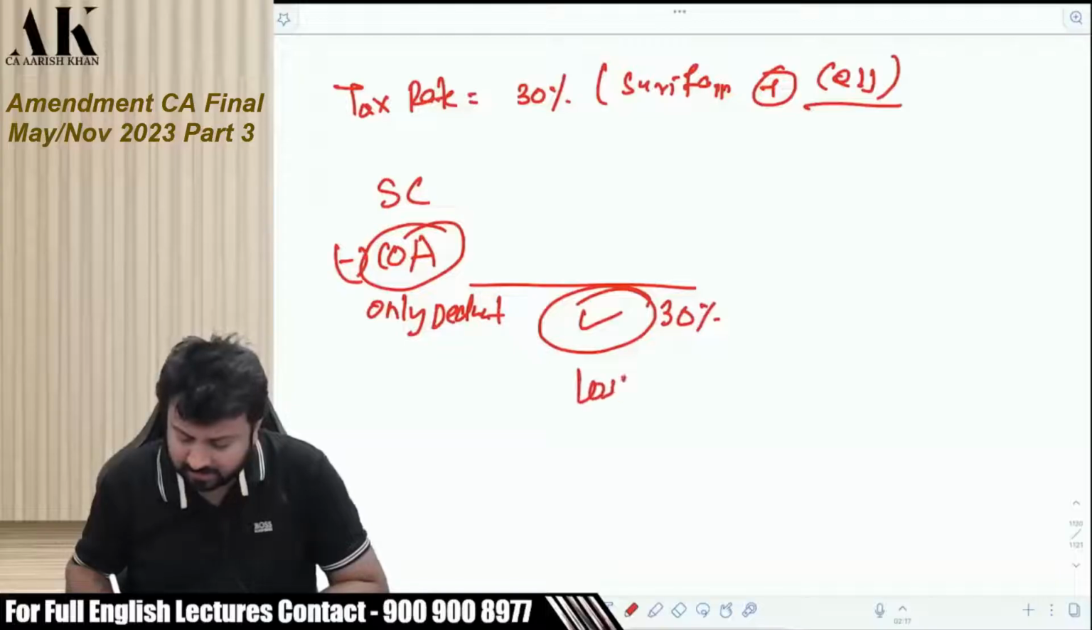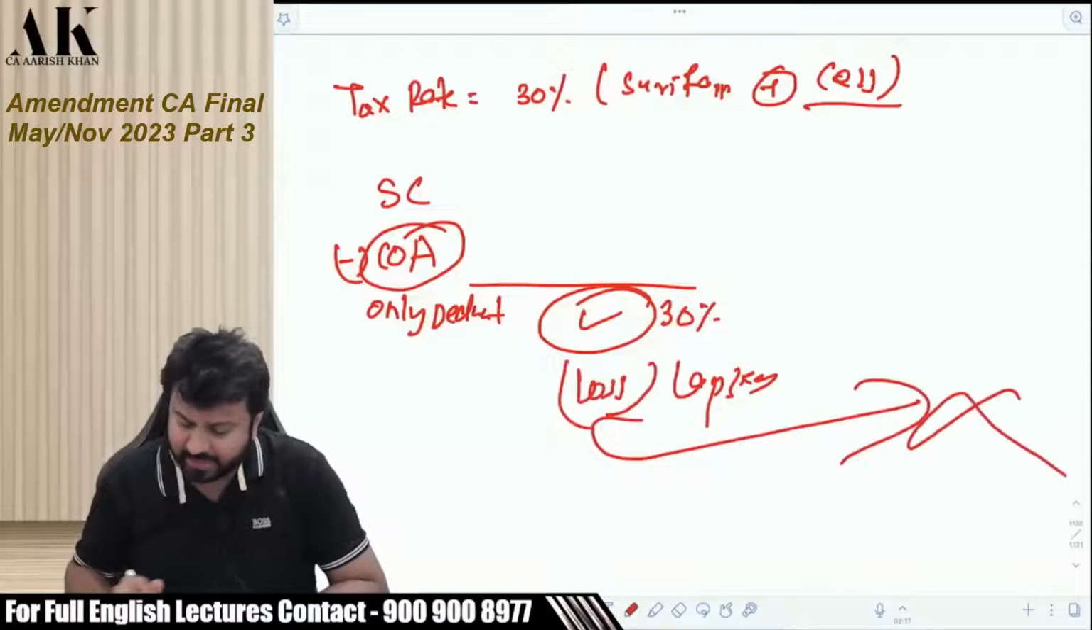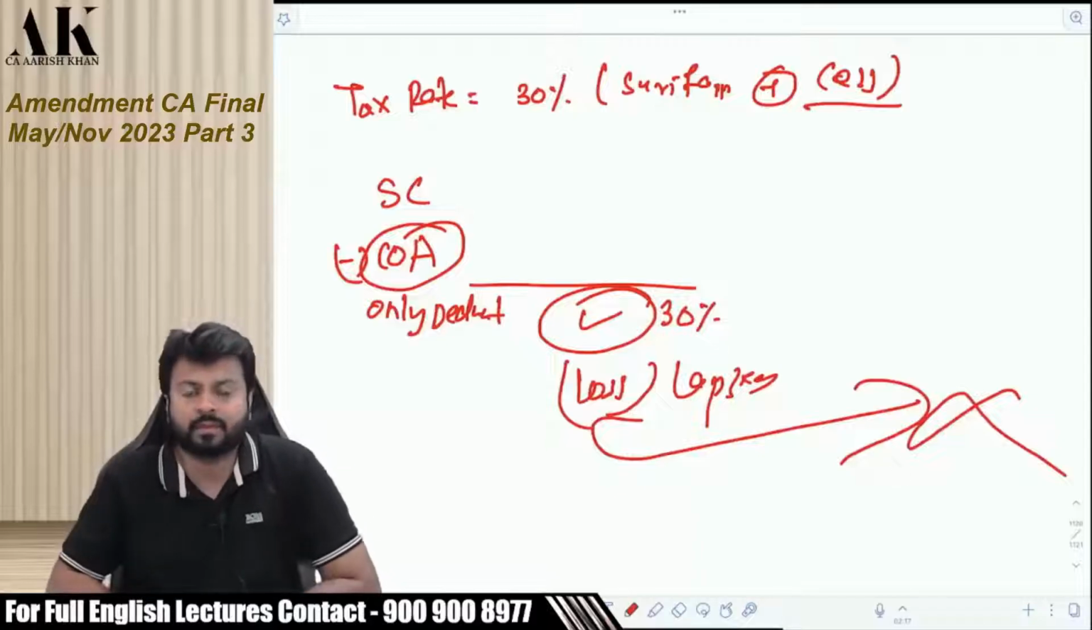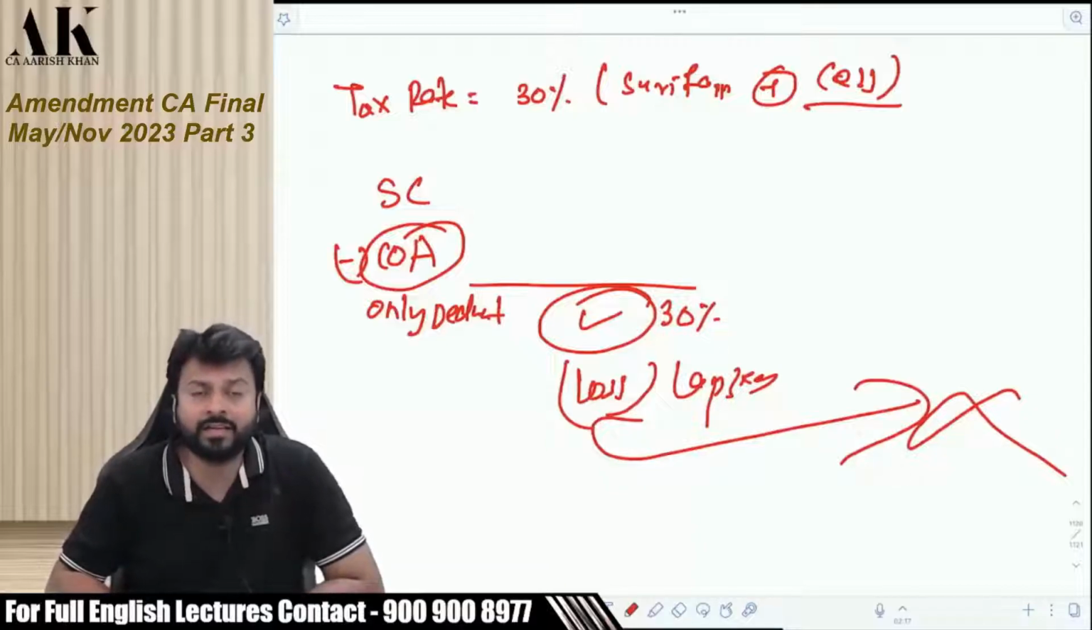If this is loss, it cannot be set off against any other income. Cannot be set off against the income from transfer of virtual digital asset also. Cannot be set off against the gain of cryptocurrency also. This is lapsed forever. Okay.